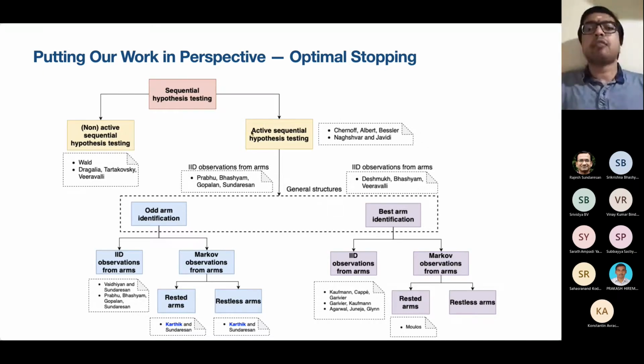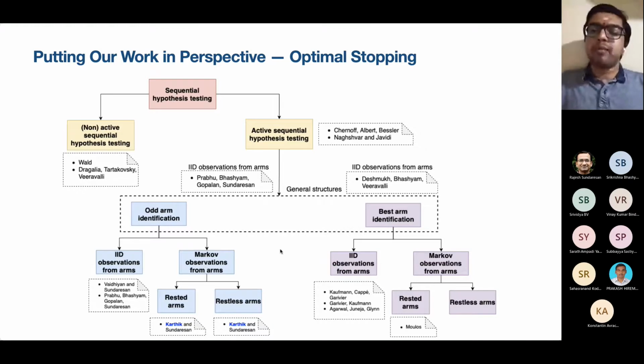Active simply means that there is a set of alternatives to choose from at each time instant. And our work falls somewhere here, like we are at the leaf of this whole tree, if you were to think of it that way. Nevertheless, this is a very important leaf that we have actually filled in. The analysis for this problem, what we call odd arm identification, identification of the odd or anomalous arm, was done for the case of IID observations from the arms in the works of Vaidyan et al. We have extended this analysis to the setting of Markov observations.